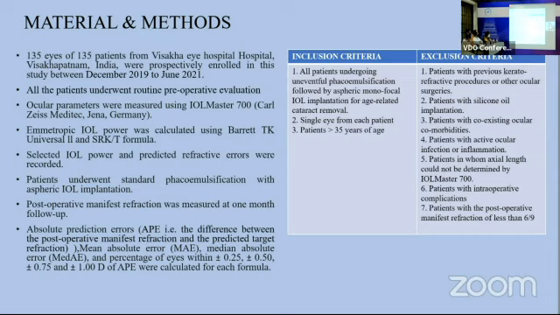Patients underwent standard phacoemulsification procedure with aspheric IOL implantation. Postoperative manifest refraction was measured at 1 month follow-up, and absolute prediction errors, mean absolute error, median absolute error, and the percentage of eyes within plus or minus 0.25, 0.5, 0.75, and 1 diopter of absolute prediction error were calculated for each formula.